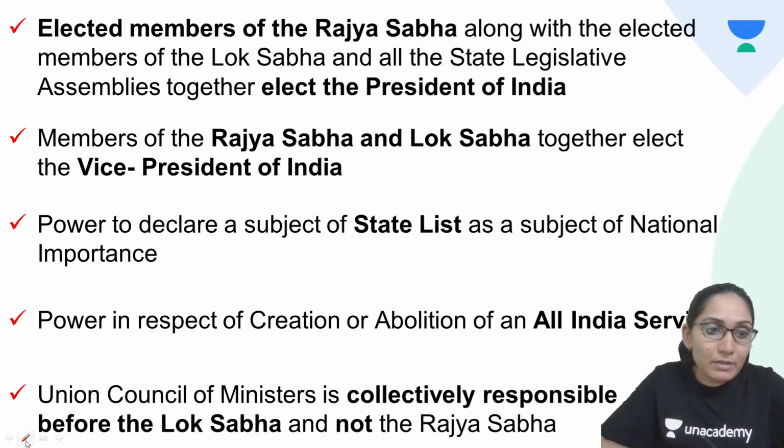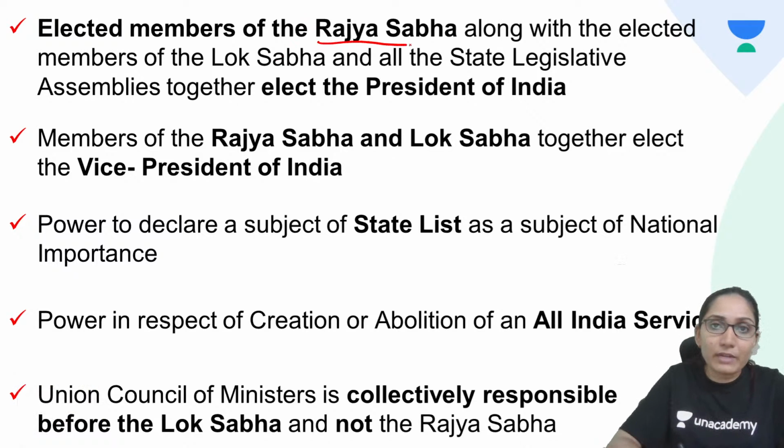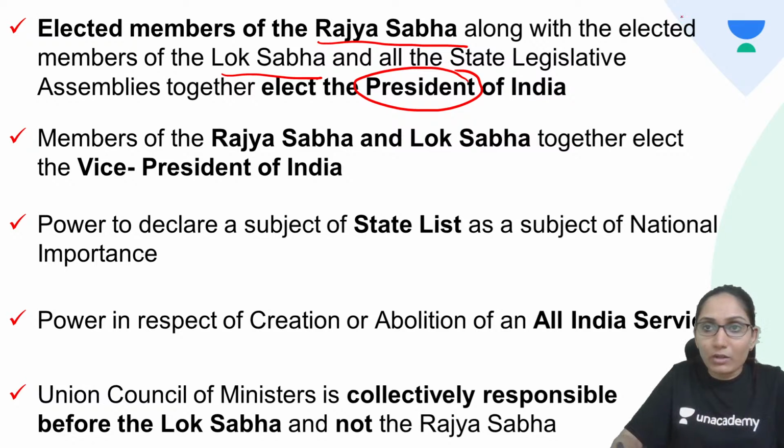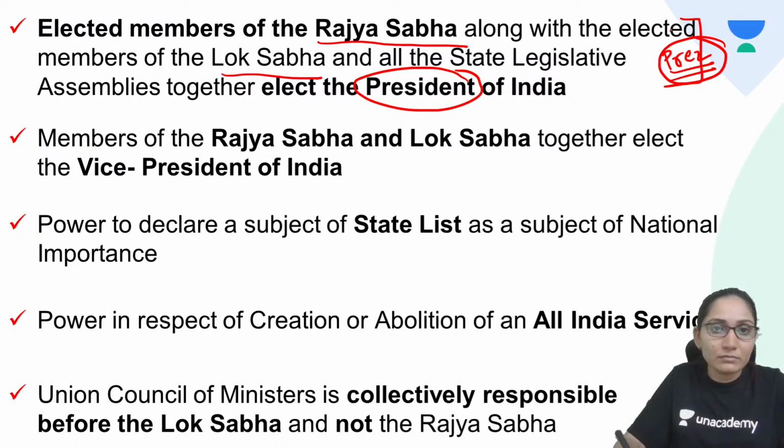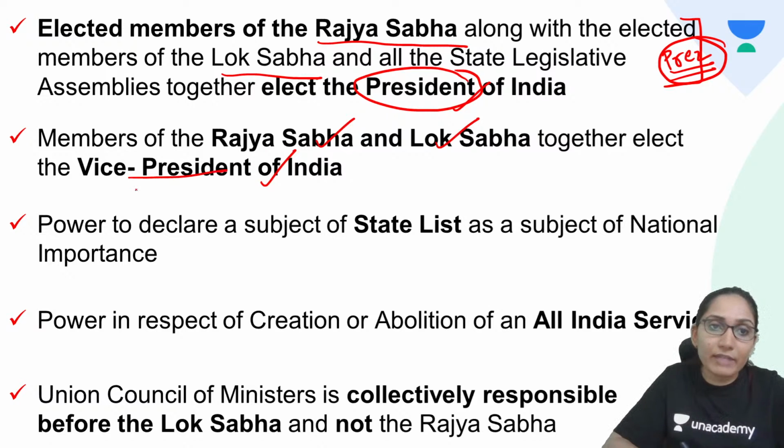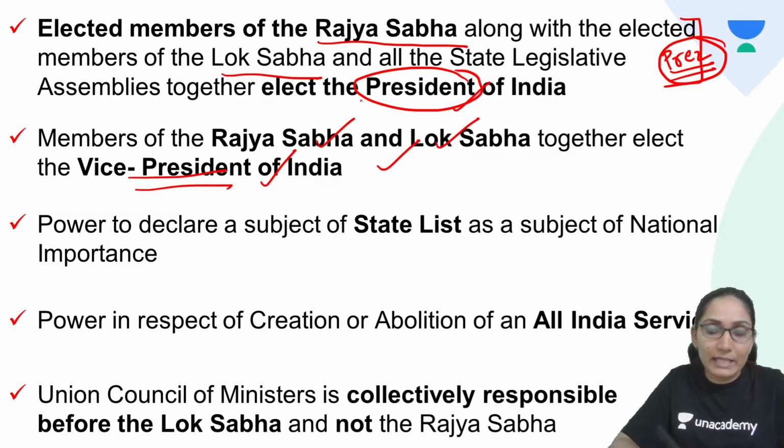The elected members of Rajya Sabha, along with the elected members of Lok Sabha and all state legislative assemblies, elect the President of India. So Rajya Sabha has got a role in the election of President as well. Members of state legislative assemblies, members of Rajya Sabha and members of Lok Sabha together elect the President. And regarding Vice President, the members of Rajya Sabha and Lok Sabha together elect the Vice President of India. So in the election of Vice President also, Rajya Sabha and Lok Sabha have equal powers.